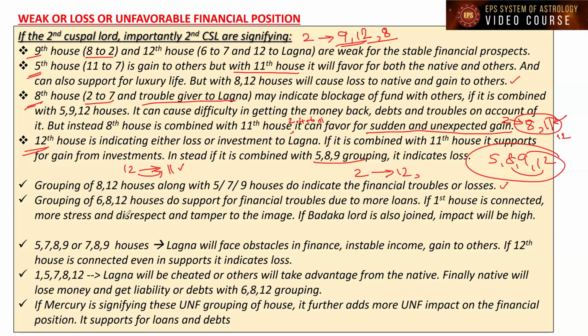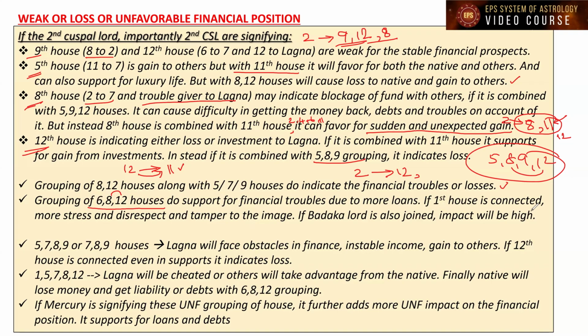Grouping of 6, 8, 12 houses does support financial troubles due to more loans, increase in loans, because 6 we can say is loan. The eighth house is talking about the third house to the sixth house, increasing the loan and leading to trouble and loss to the lagna. So 6, 8, 12 grouping is not good in general for the lagna on financial aspects. It can lead to financial troubles due to more loans.